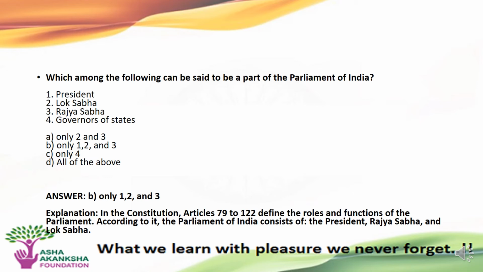The evidence of this is stated in the Constitution from Article 79 to 122, which defines the roles and the functions of Parliament. According to it, the Parliament of India consists of the President, Rajya Sabha and Lok Sabha only.